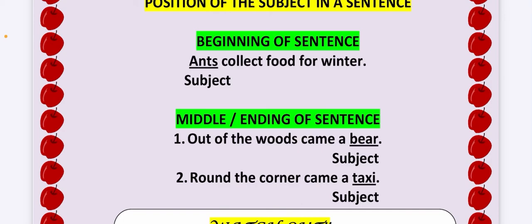Usually you will find the subject in the beginning of a sentence, but it can be in the middle or the ending also. For example, out of the woods came a bear. Now I am not talking about woods, I am talking about bear. So bear is the subject and it is in the end. Round the corner came a taxi. I am talking about the taxi. So taxi is a subject.